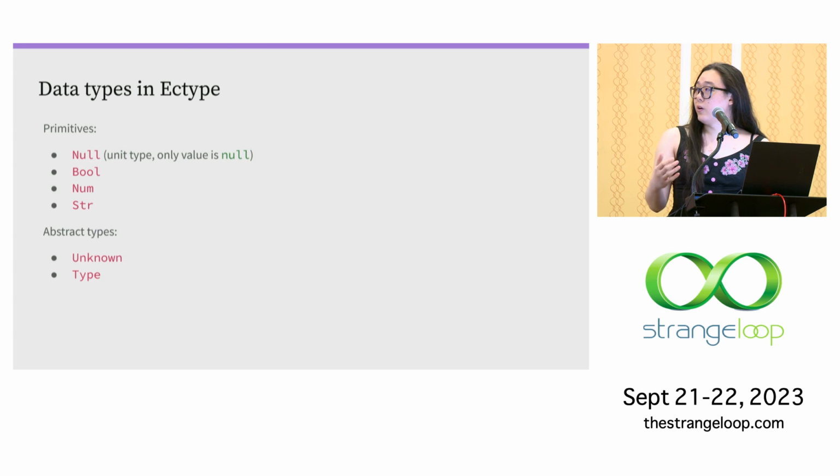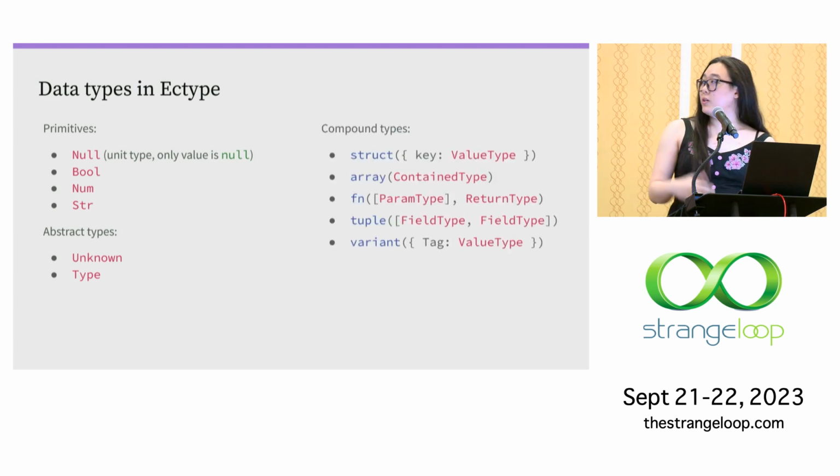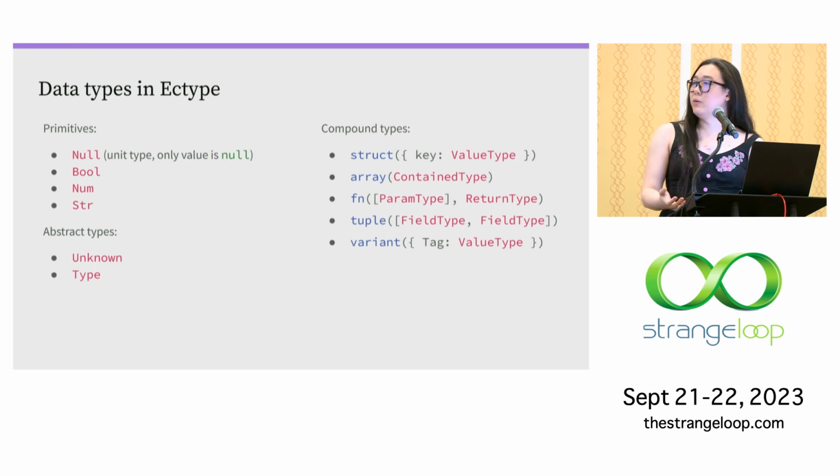And then we also have unknown, which is the top type. It works kind of like unknown in TypeScript. And so all values are valid instances of unknown. And then we also have type, which is the type that represents all types themselves. And we'll come back to that later. And then for our compound types, they are declared using these keyword functions.